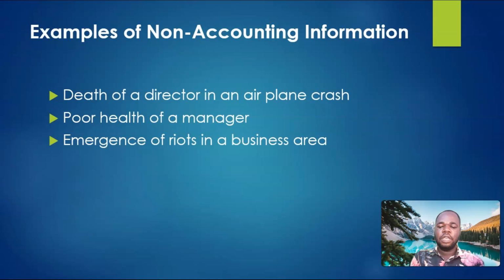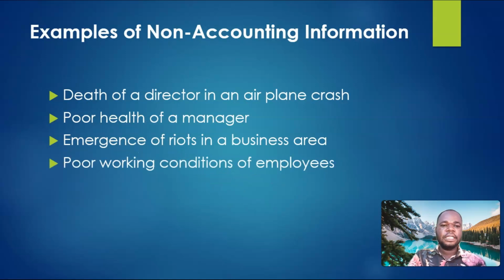The next is poor working condition of workers or employees. When our workers or employees' conditions are very poor, they will not be motivated to work. They will not be motivated to give out their best, and this can have some financial implications. But we cannot measure how much we may have lost as a result of the employees not giving out their best.